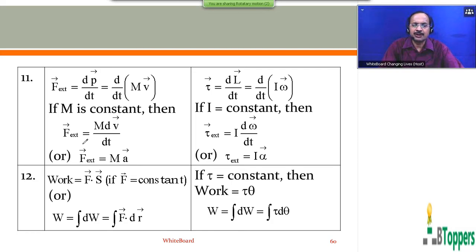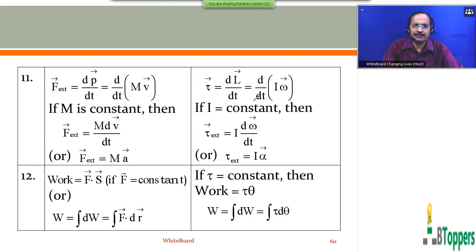In that case, for the external force acting on the body or system of particles which performs pure translatory motion with a common acceleration, we can write the resultant of all the external forces as m into dv bar by dt. Or when several external forces act on a body so that the mass of the body does not change with time, the resultant of all the external forces on the body can be written as m a bar.